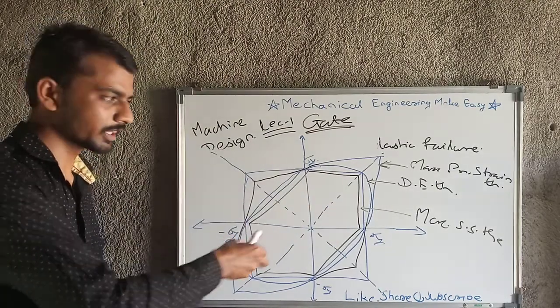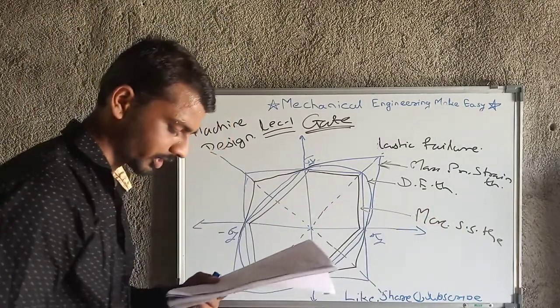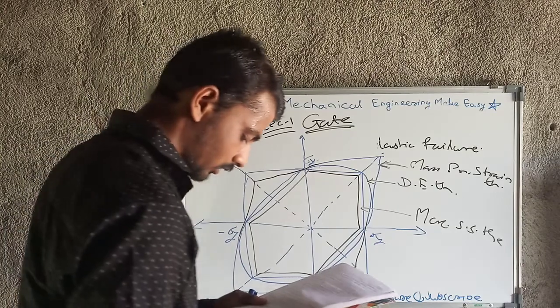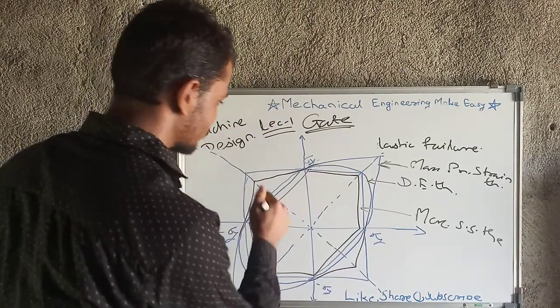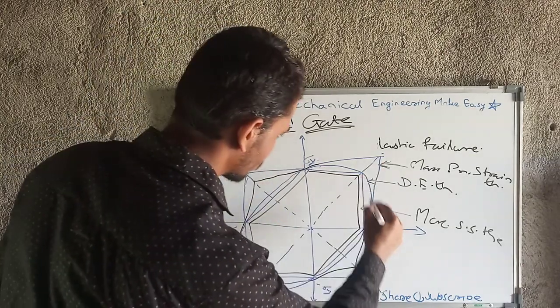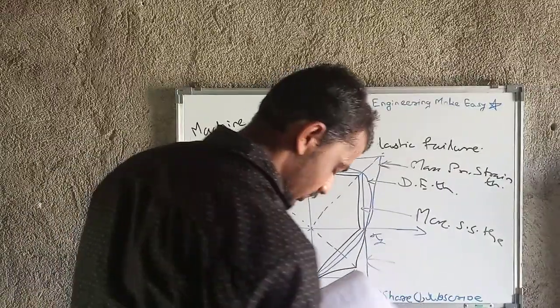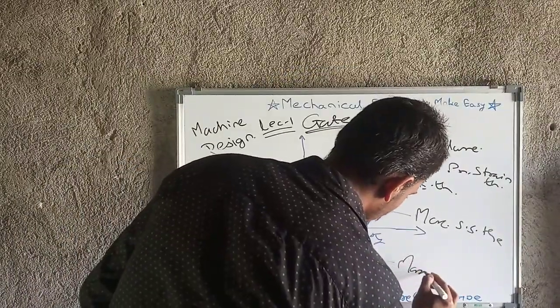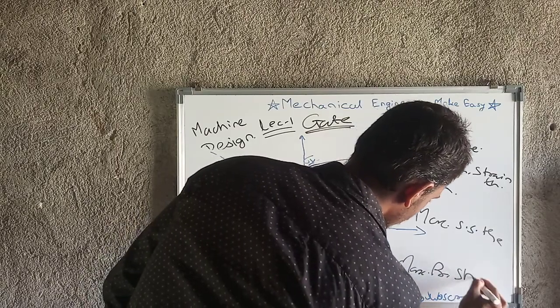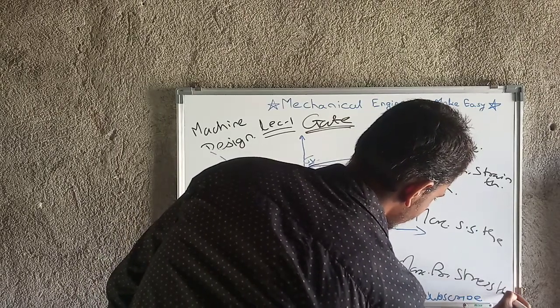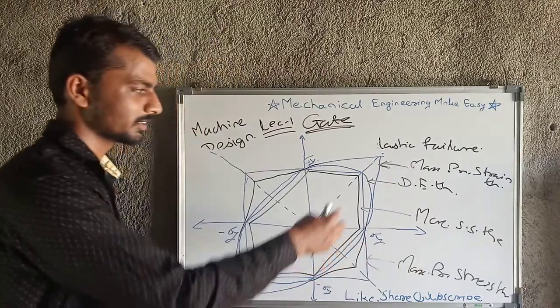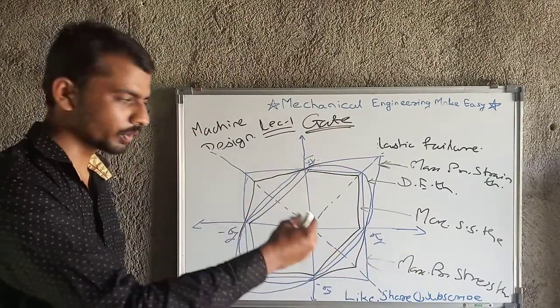The inside portion is nothing but the maximum shear stress theory. Then this is the maximum principal stress theory, which is the square. What I have drawn at first is the maximum principal stress theory. So these are the four theories that I have denoted with a graph.